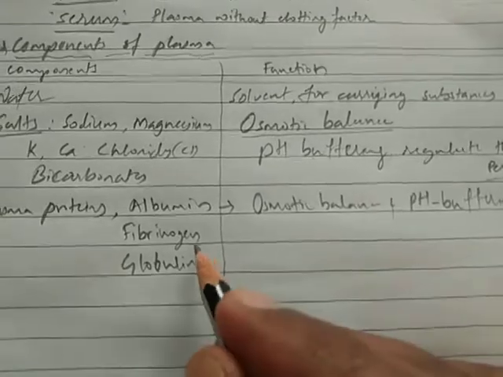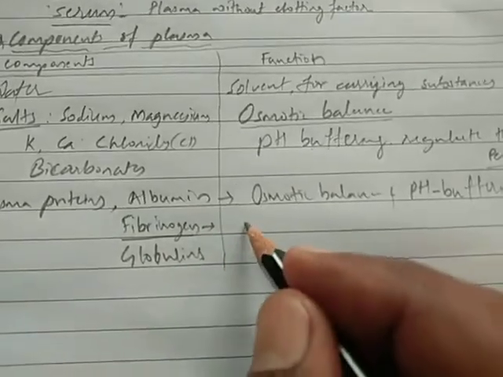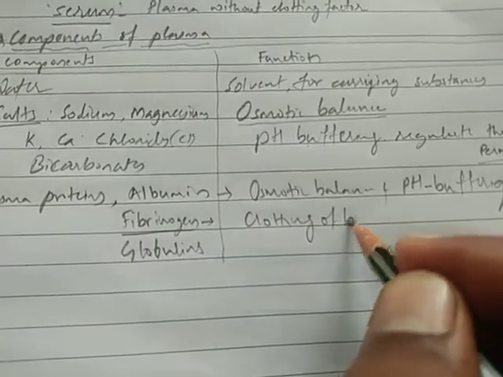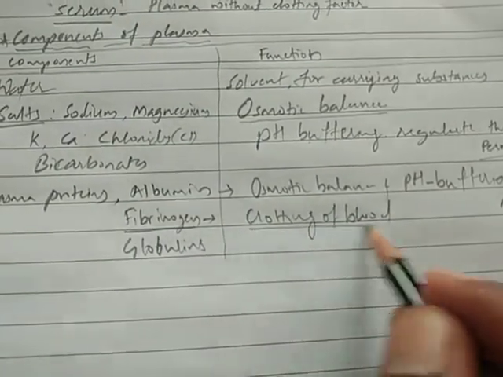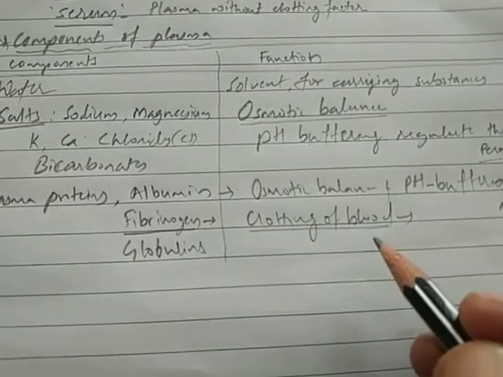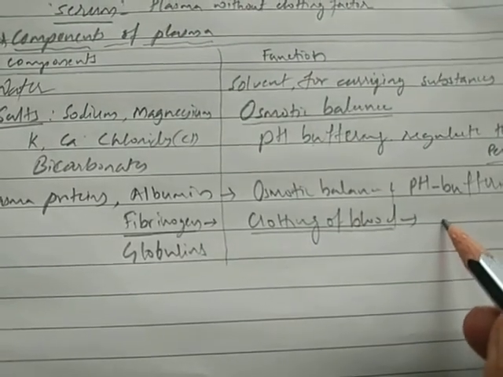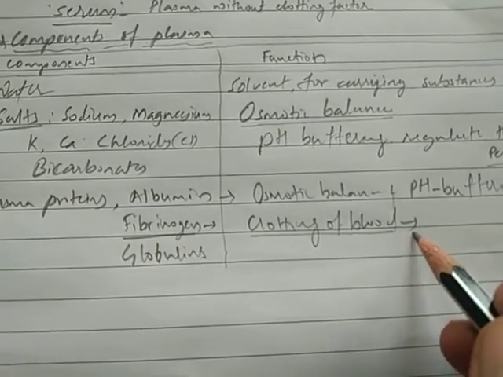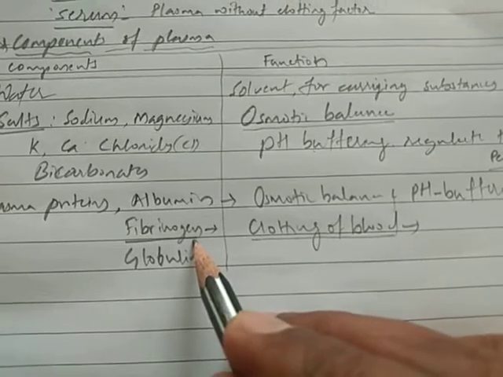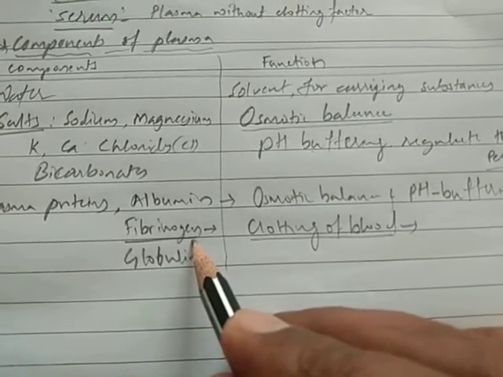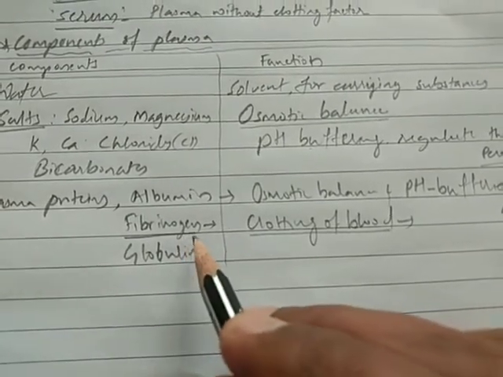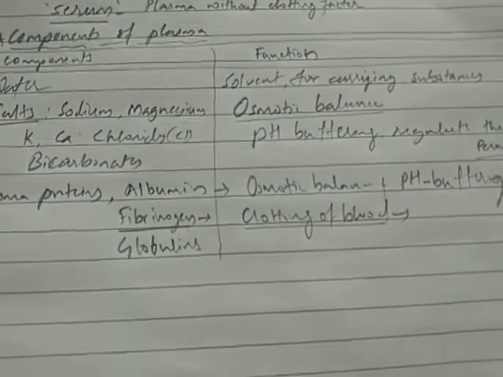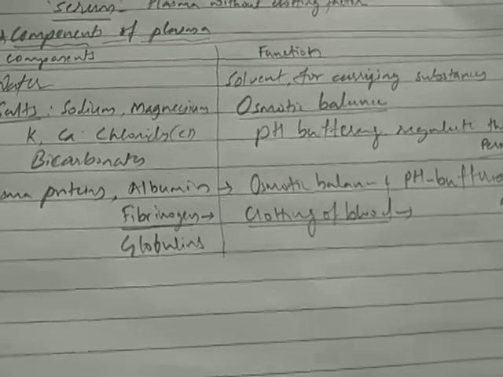And fibrinogen is a protein which helps in the clotting of blood. Clotting of blood is very important, otherwise we call it bleeder's disease, right? If blood does not clot, there may be a lack of fibrinogen, a defect in the production of fibrinogen. This may be a genetic disorder also, you may have studied, or otherwise you can study later.